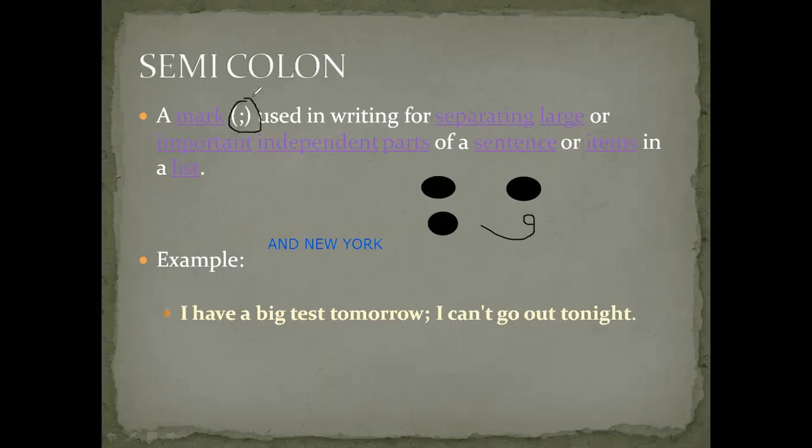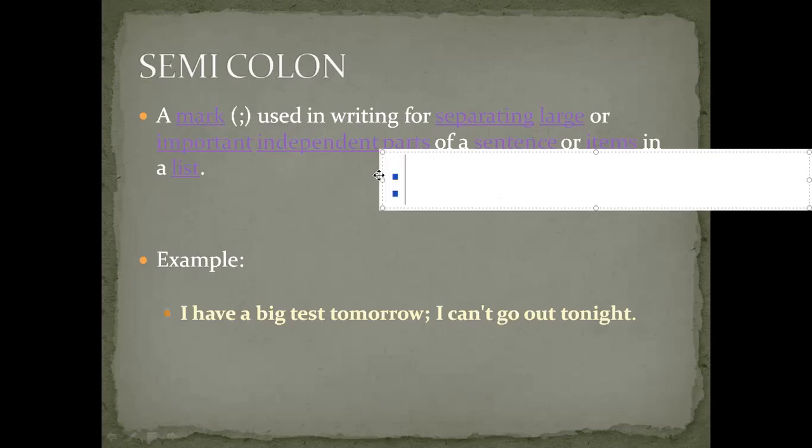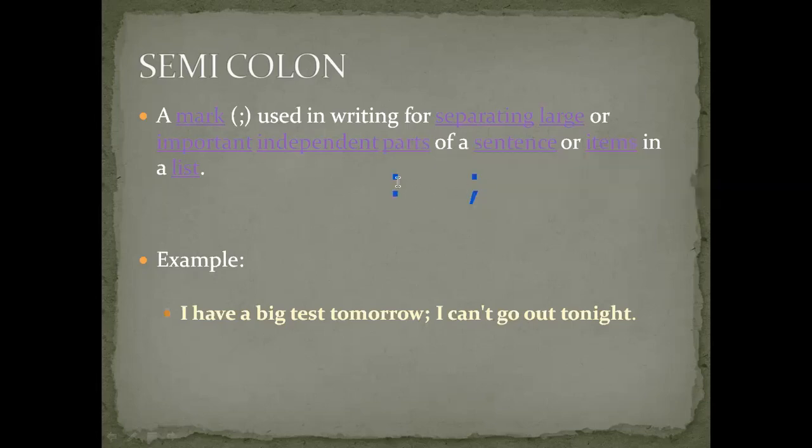Can you guys see this? This is colon and this is semicolon. Can you guys see the difference? Colon in the sense only 2 dots. Semicolon in the sense one will be a dot and the other will be a comma. Fine. Understood, everyone? Yes, madam.